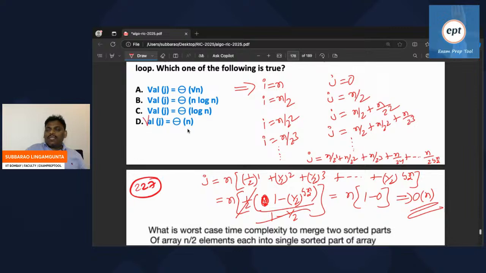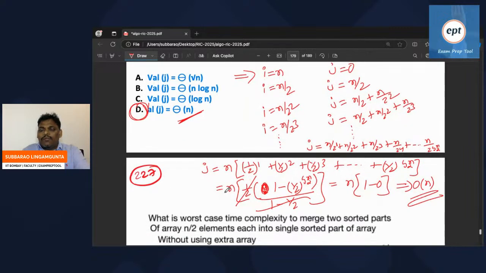Value of j is equal to theta of n. D is the answer. Let me know if anyone is having any issue.